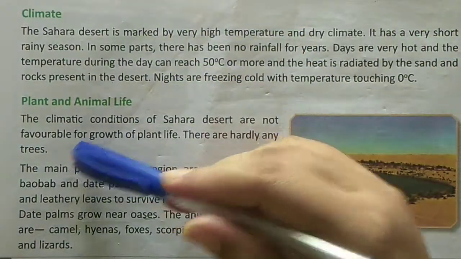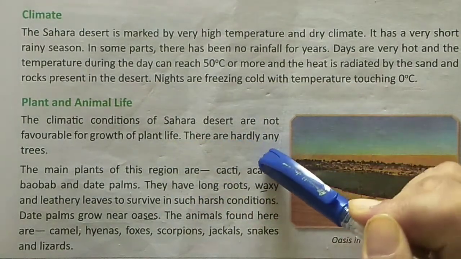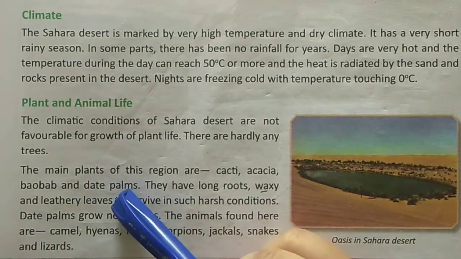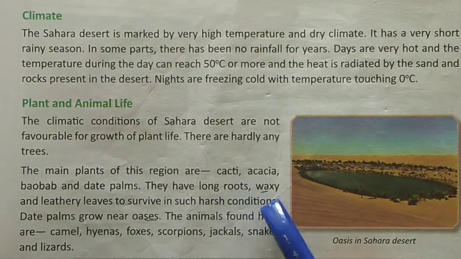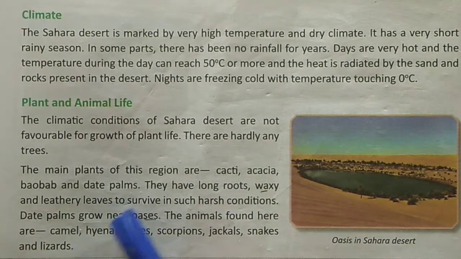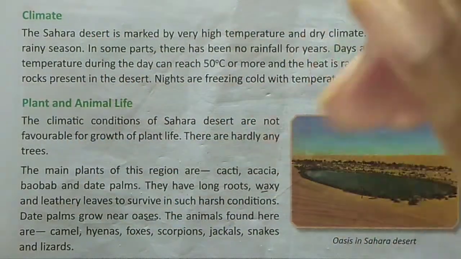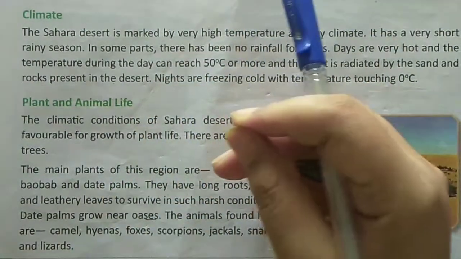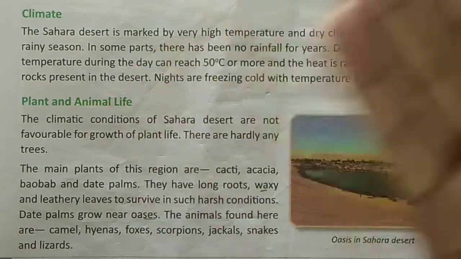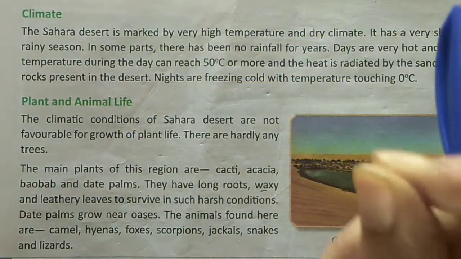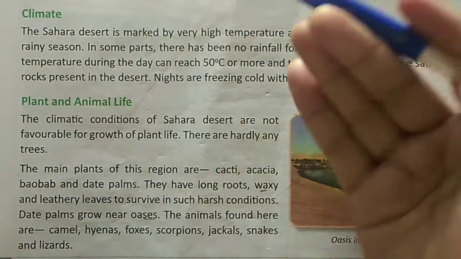The main plants of this region are cacti, acacia, baobab and date plants. They have long roots, waxy and leathery leaves to survive in such harsh conditions. So the roots of the trees are very long. And the leaves are leathery. It means thick leaves to survive in such harsh conditions.